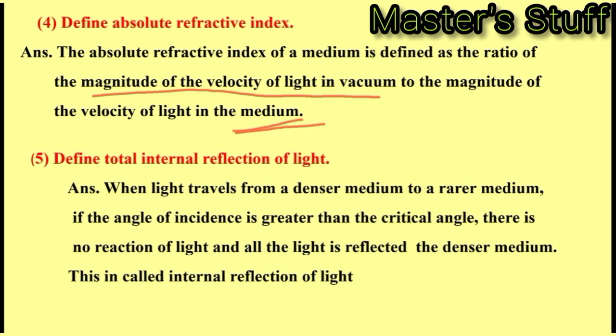Define total internal reflection of light. When light travels from a denser medium to rarer medium, if the angle of incidence is greater than the critical angle, there is no refraction of light and all the light is reflected into the denser medium. This is internal reflection of light or total internal reflection.